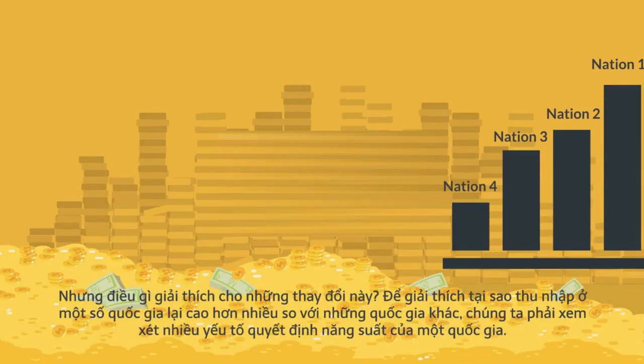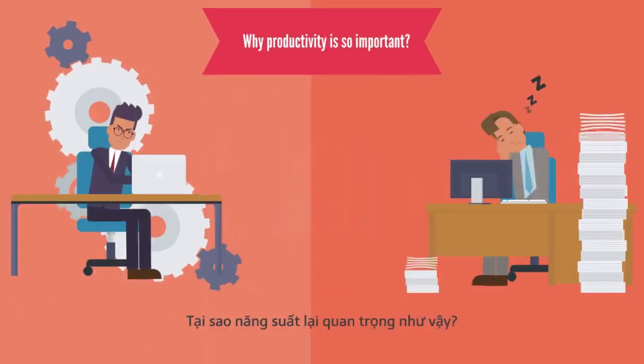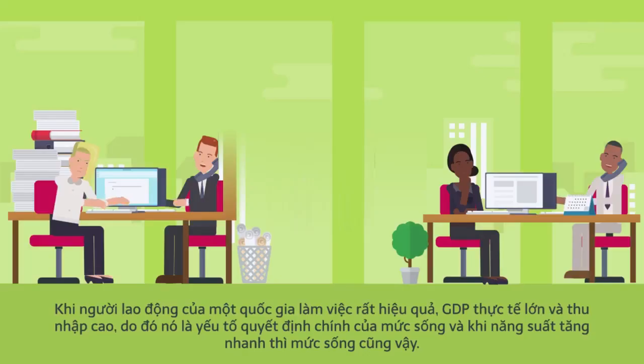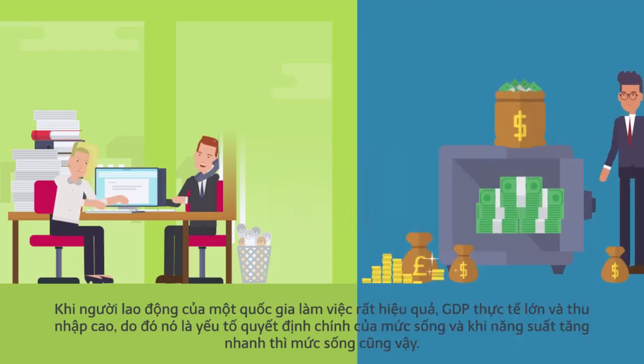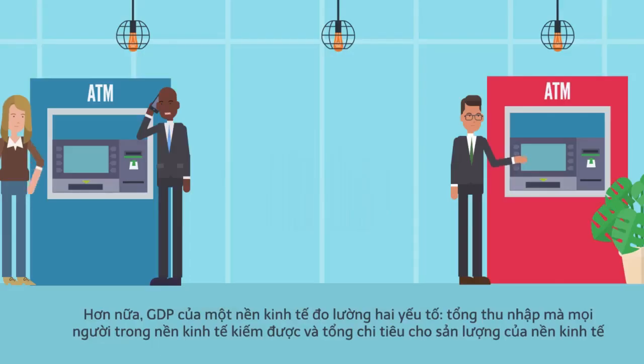To explain why incomes are so much higher in some countries than in others, we must look at the many factors that determine a nation's productivity. Why is productivity so important? When a nation's workers are very productive, real GDP is large and incomes are high. Therefore, it is a key determinant of living standards, and when productivity grows rapidly, so do living standards.